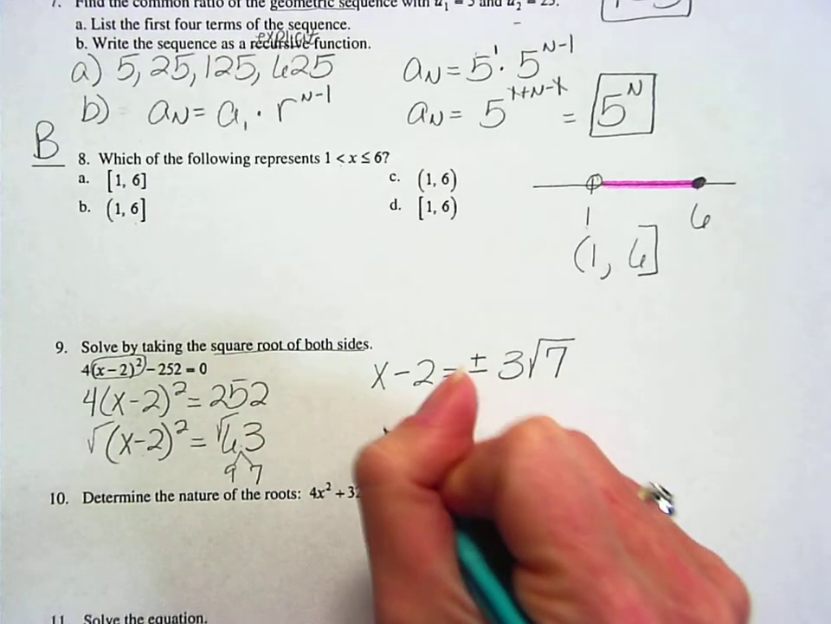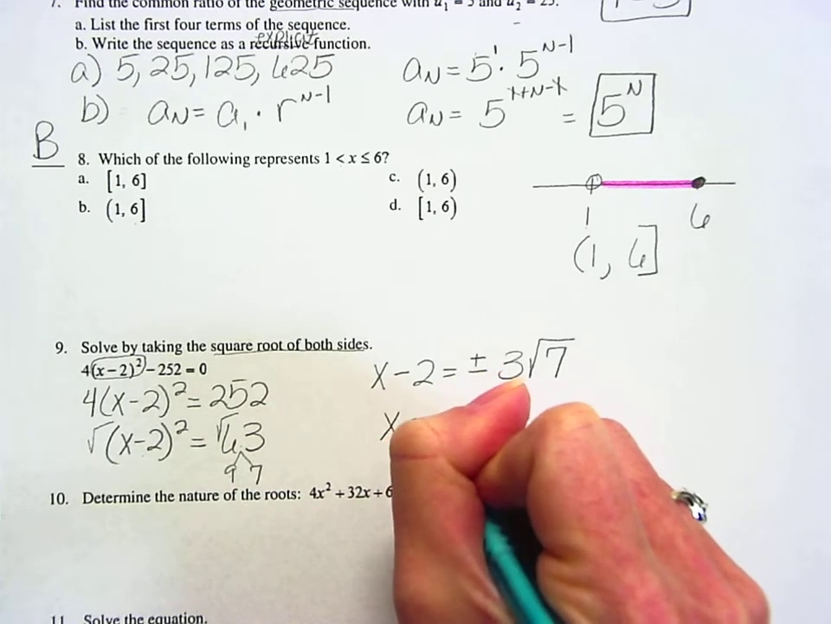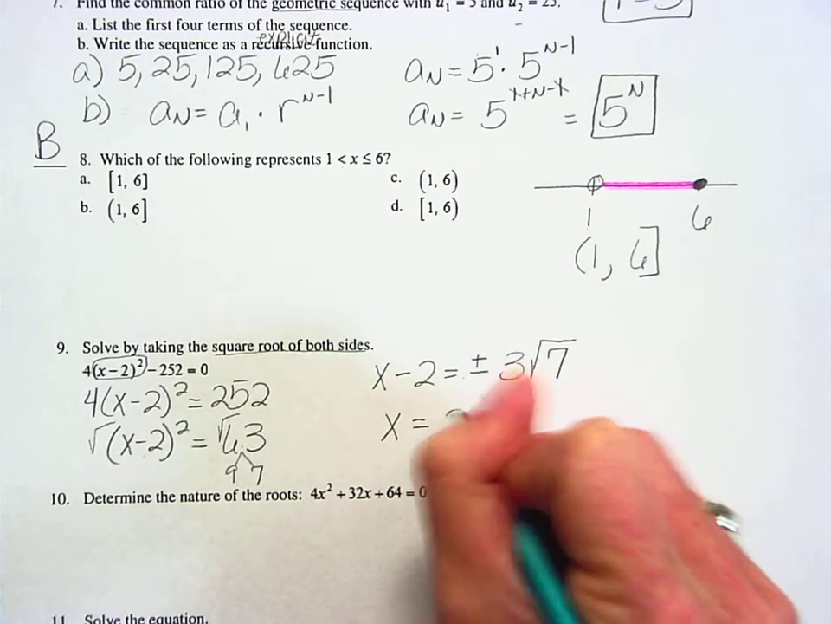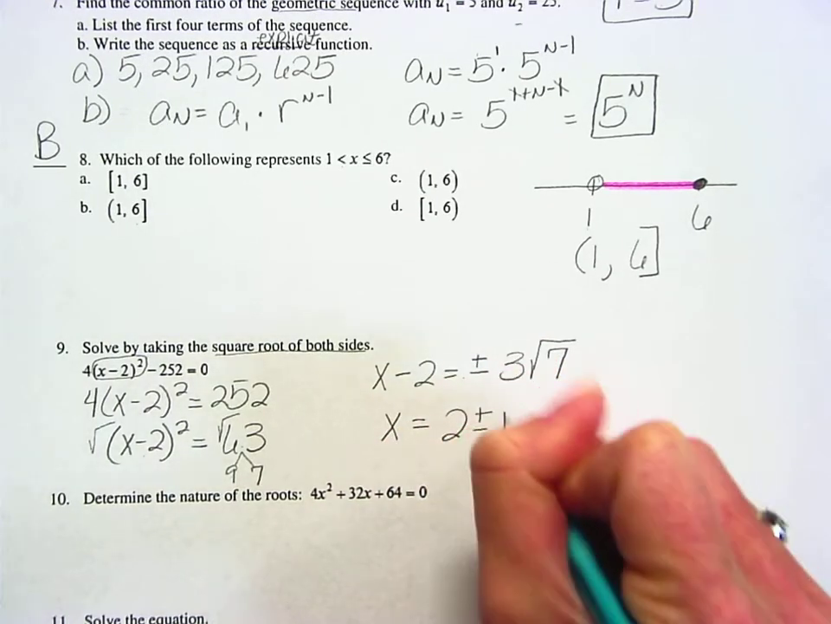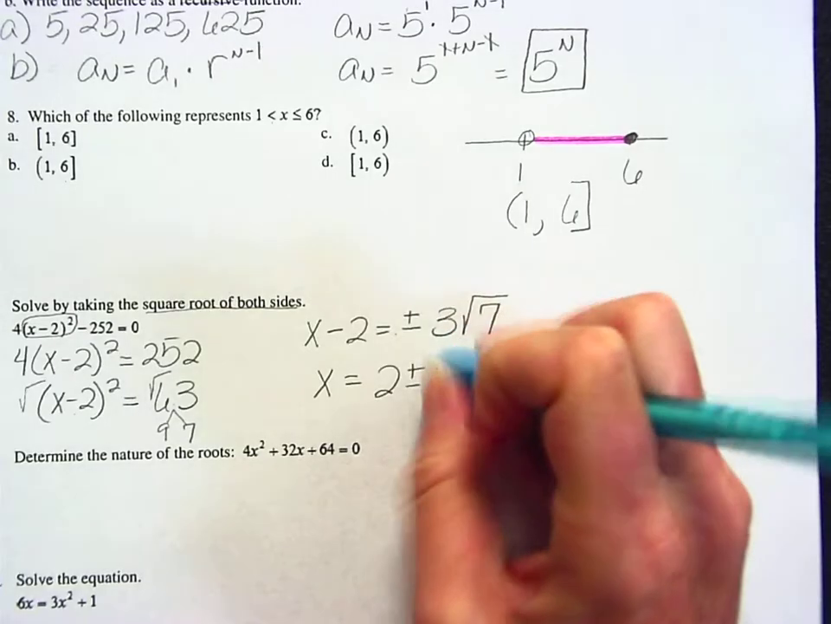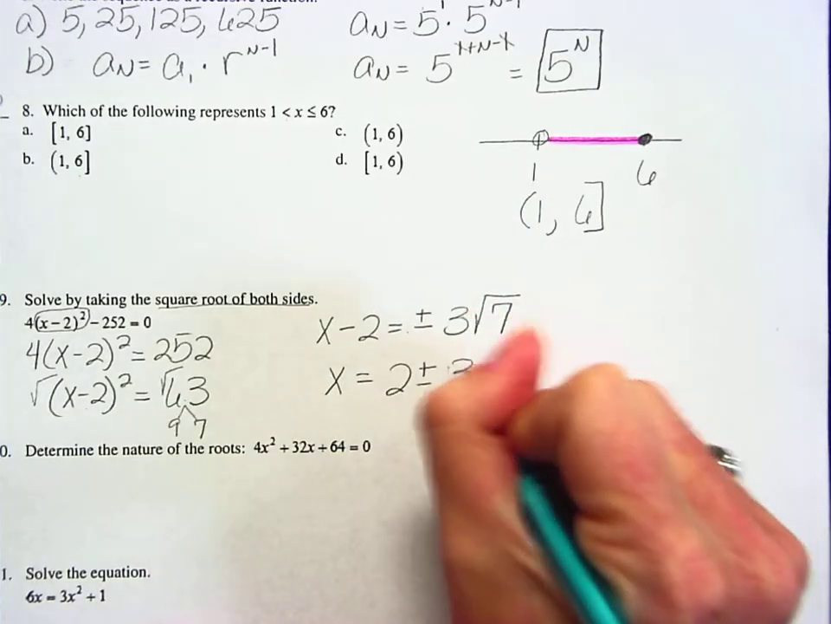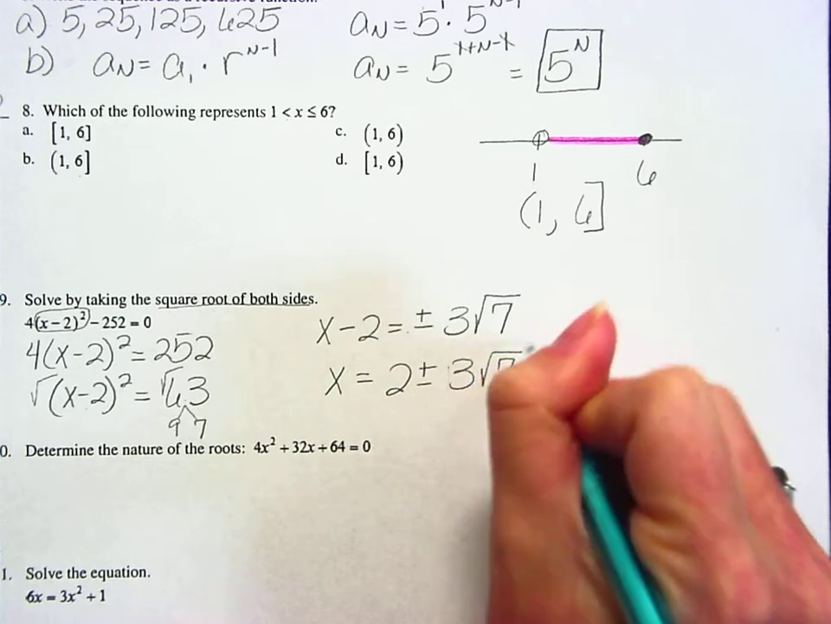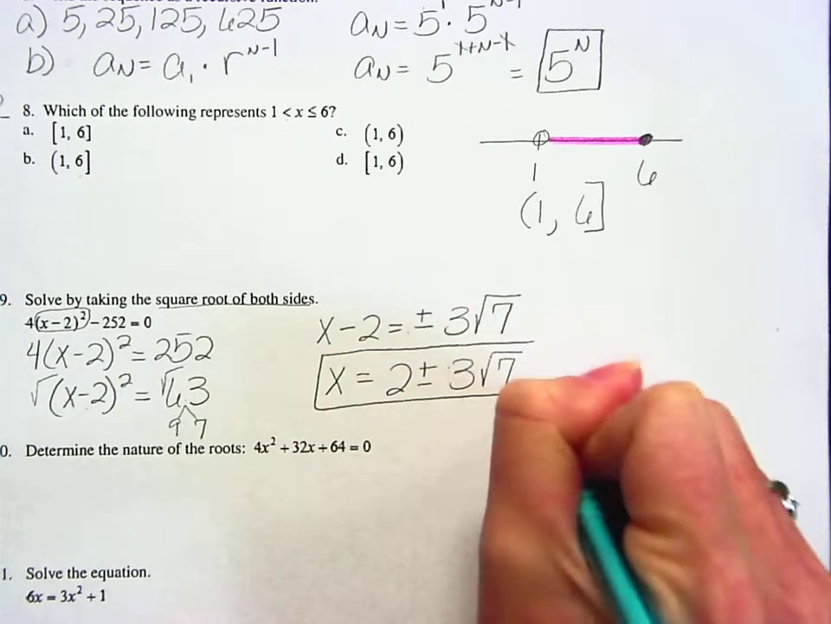All right, and then to get x by itself, I just need to add that 2 over to the other side. I'm going to put it right here in front. So I'm going to have 2 plus or minus 3 square roots of 7. So 2 answers there, one with the positive sign and one with the negative sign. There we go, right there.